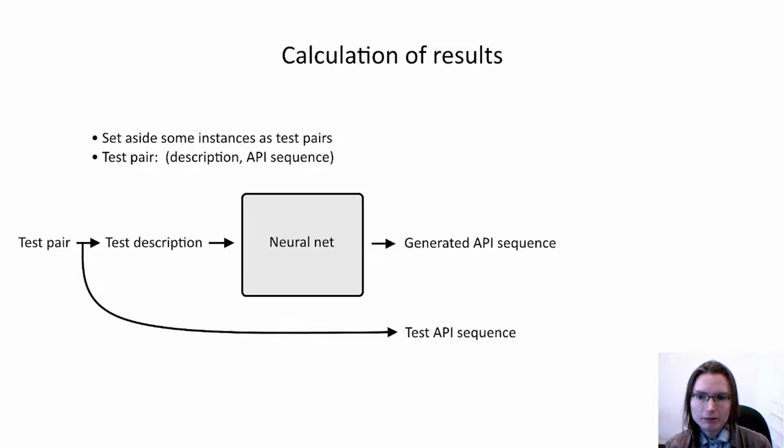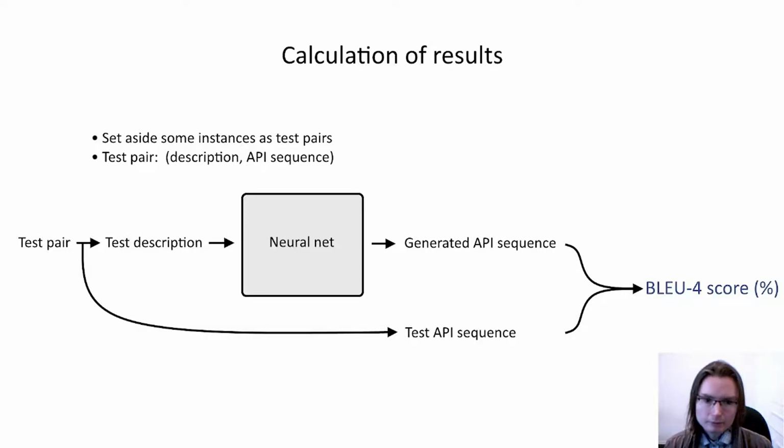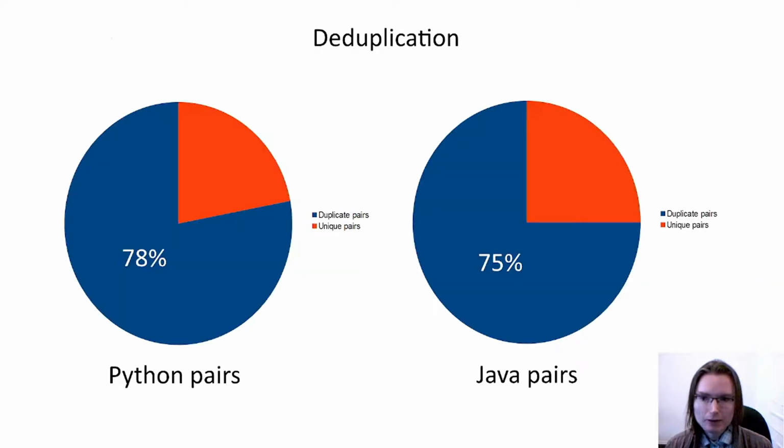We compare the generated API sequence with the API sequence from the test pair by computing the BLEU-4 score, which measures the similarity between the two sequences. After we extracted all of our instances, we removed all duplicates. We found that there are a lot of duplicate functions between projects on GitHub, especially after the code is distilled into description and API sequence pairs.